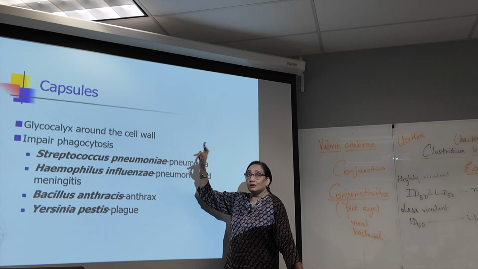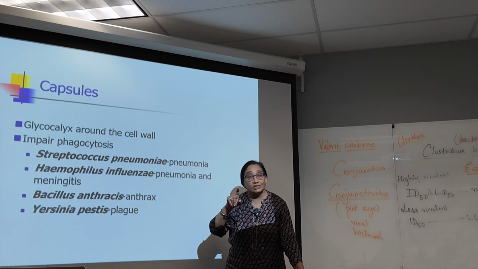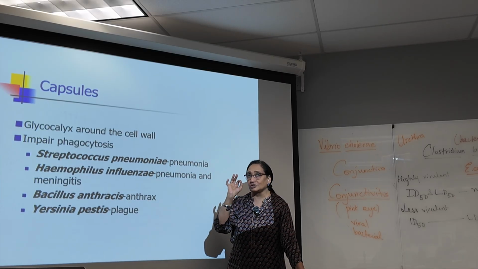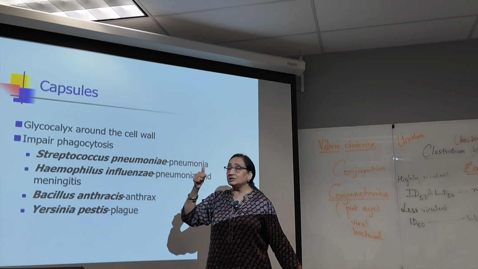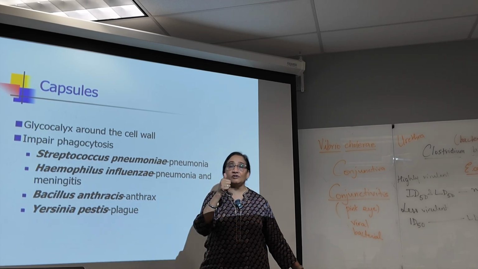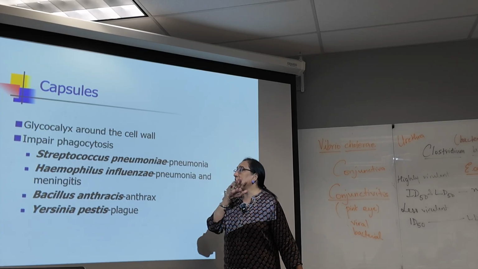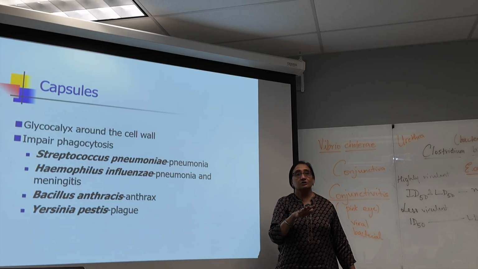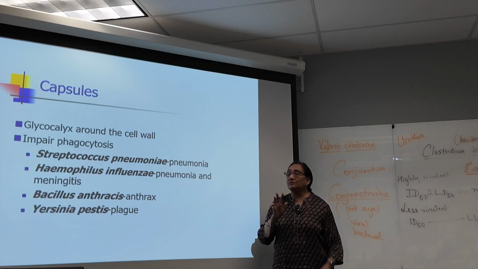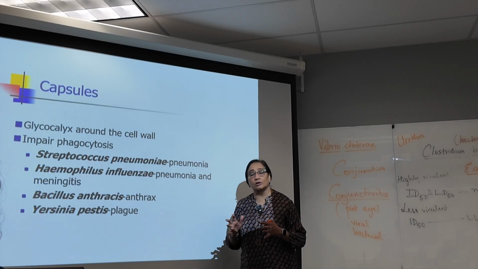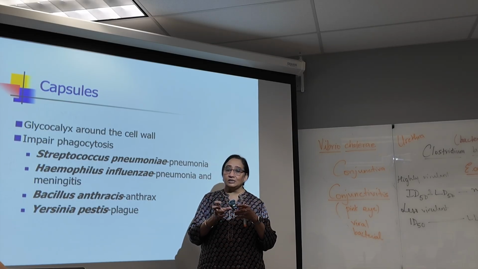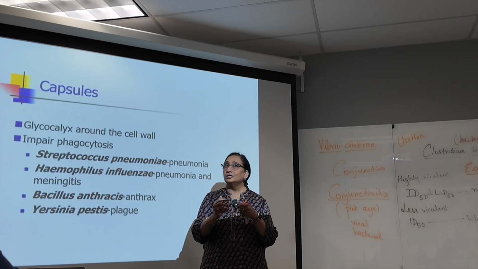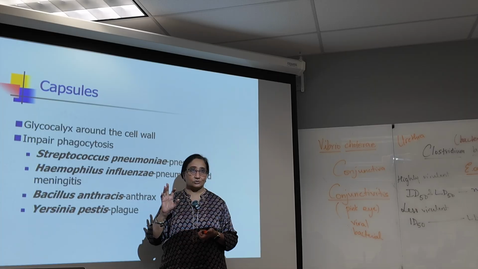So first thing is the capsule. The capsule is always a protective structure. It gives an added advantage. So bacteria that have a capsule have an added advantage versus bacteria that don't have a capsule. Whenever there is a capsule, it makes it harder for your white blood cells to eat up the bacteria. So it kind of slips off. So it impairs phagocytosis.